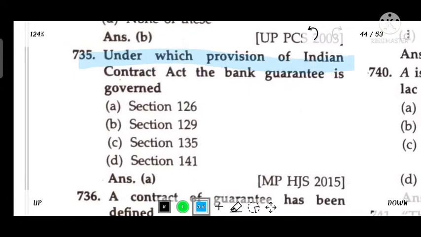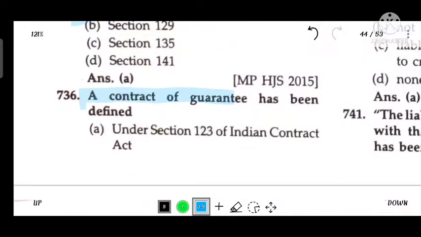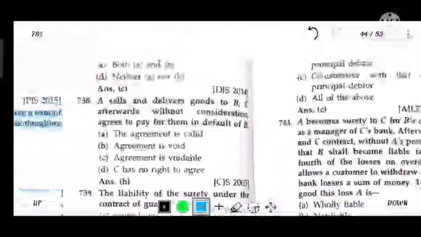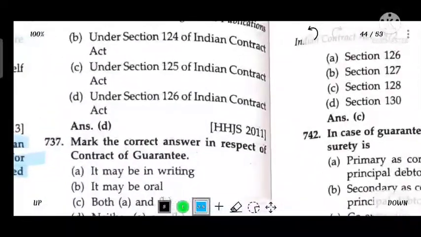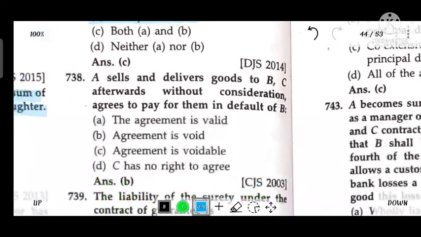Under which provision of the Indian Contract Act is a bank guarantee governed? Section 126. A contract of guarantee has been defined under Section 126 of the Indian Contract Act. Mark the correct answer in respect of a contract of guarantee: it may be in writing, it may be oral.